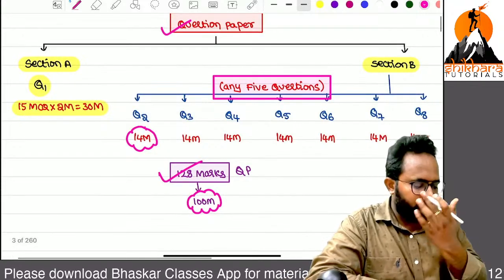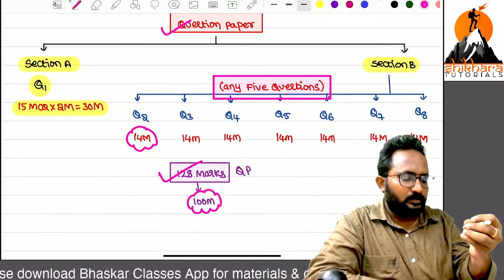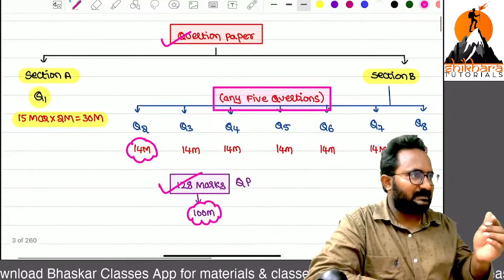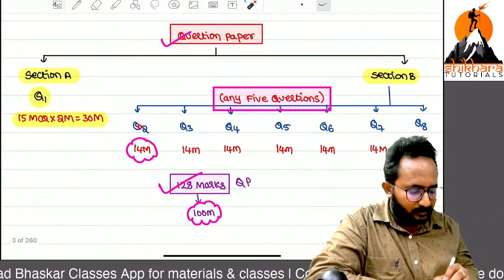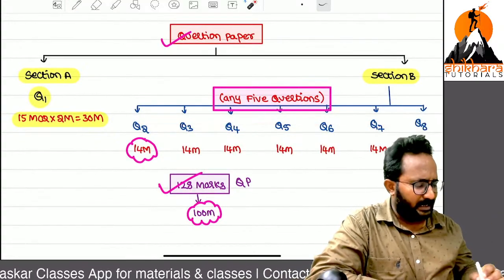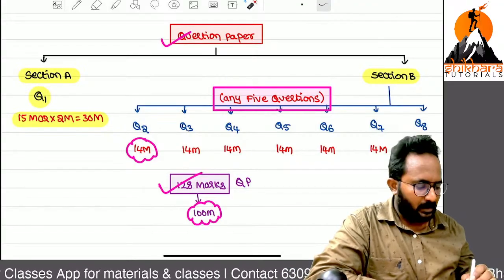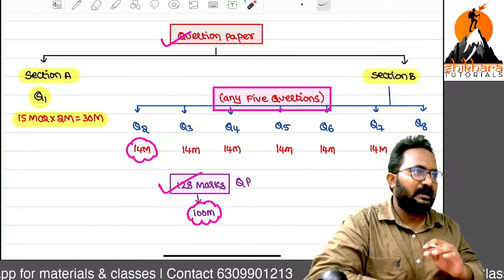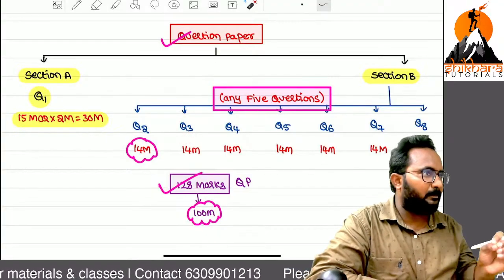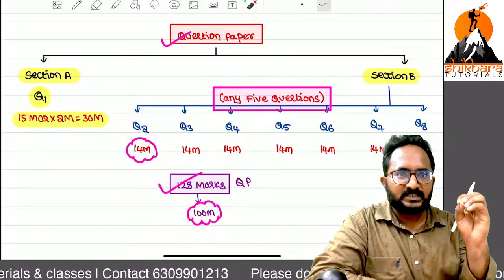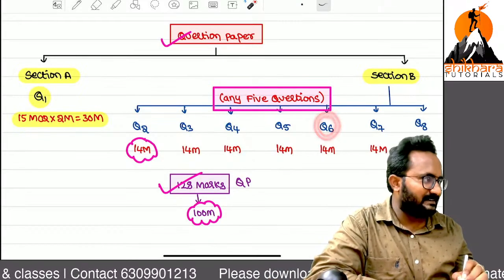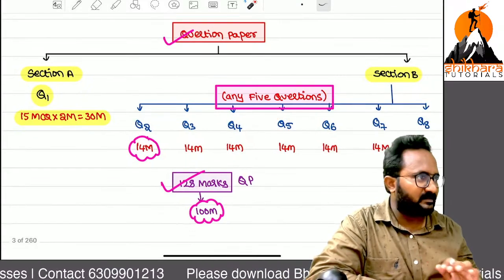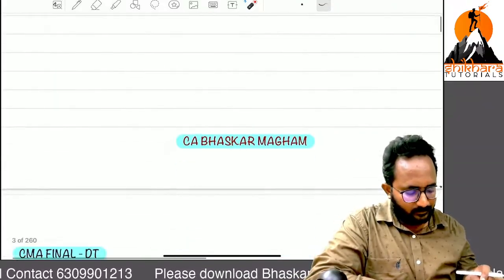How to write the answers in the exam? Not required to start from this order. You can start directly with 8A, then 5B, then 3A, anything you like. But on the top of the page you have to mention the question number, 8A or 6B or 5B. So it's over.